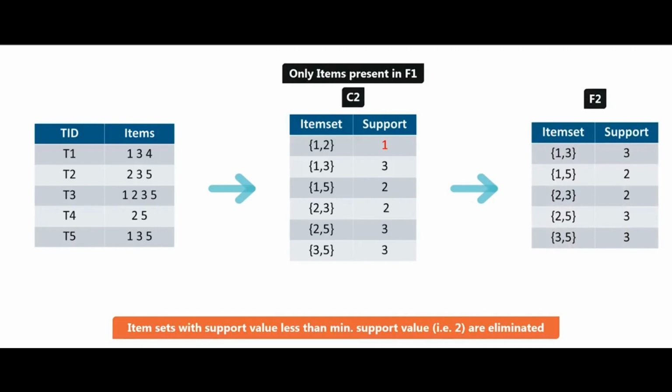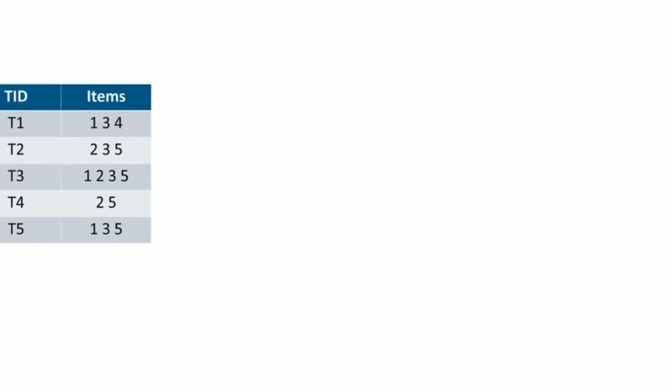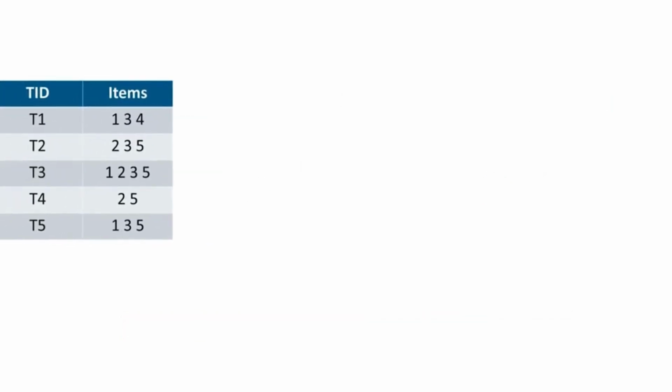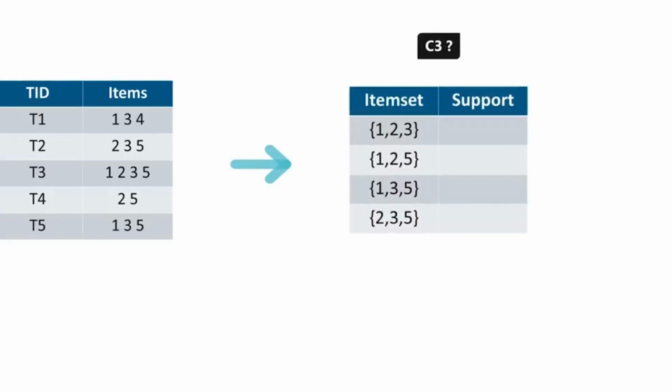So if we have a look at the table F2, we have 1,3; 1,5; 2,3; 2,5; and 3,5. Again, we're going to move forward and create the item sets of size 3 and calculate their support values. Now all the combinations are going to be used from the item set F2 for this particular iteration. Before calculating support values, let's perform pruning on the dataset. Now what is pruning? After the combinations are made, we divide the C3 item sets to check if there is another subset whose support is less than the minimum support value. That is what frequent item set means.